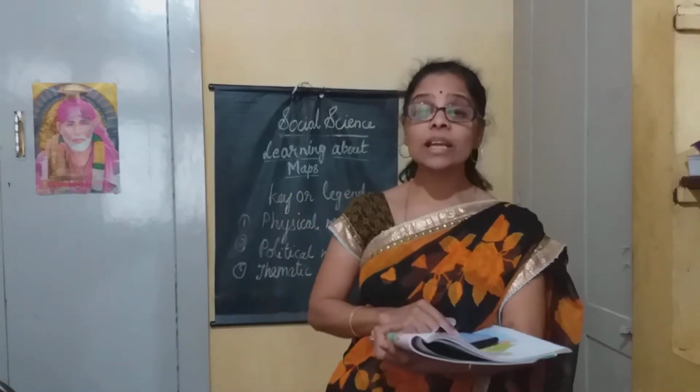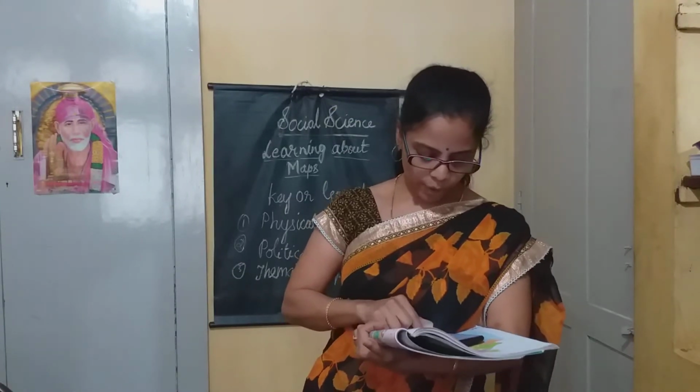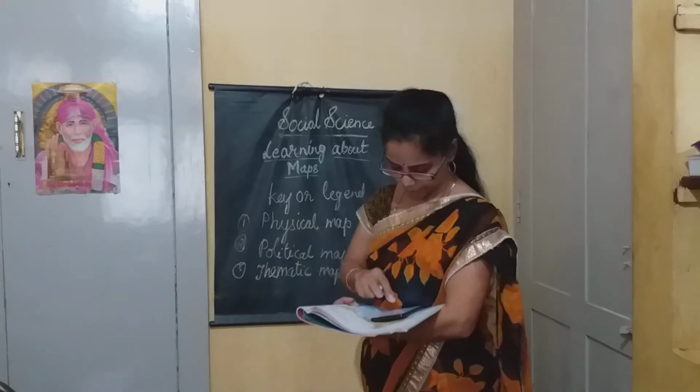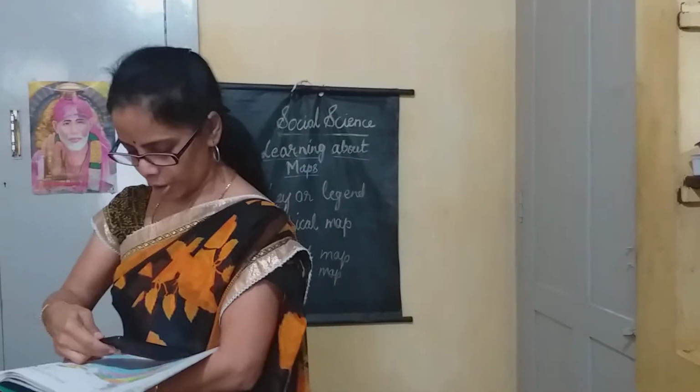So the physical map, what is the use of the physical map? It shows the physical features of the earth. For example, where mountains, rivers, lakes are located can be seen in the physical map. Which map? Physical map. Political map. The political map shows the different countries, different states. This is called a political map.